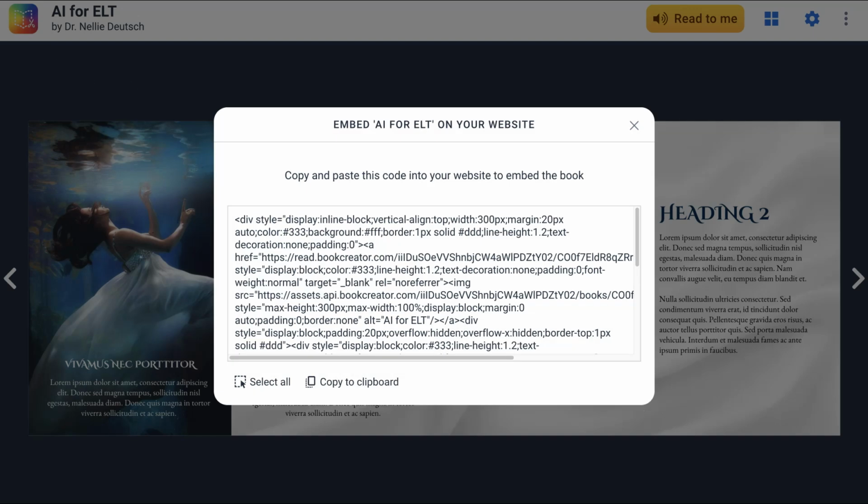Click on that. And then notice here is the code. All of this, we're going to copy it. Copy to clipboard. Let's do that now. Click on the copy. There we go. Now it's on my clipboard. Next, I'm going to go to my course where I want to paste the embed code.